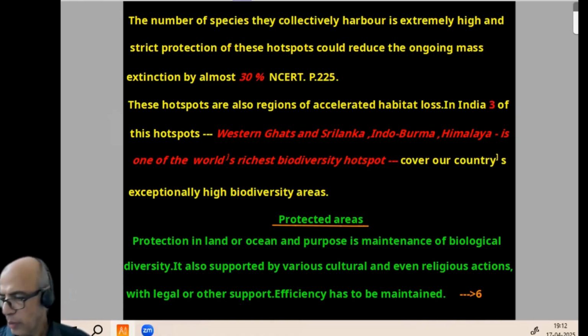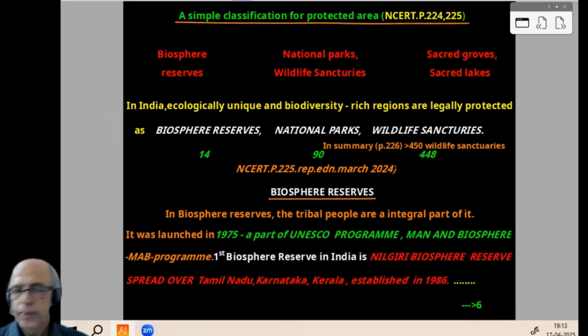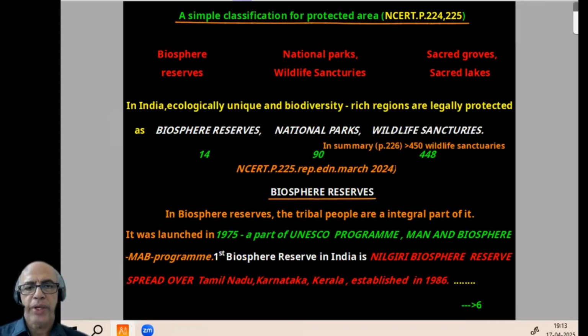I think the idea is clear. Now comes protected areas. See, protection in land or even in ocean. The purpose is maintenance of biological diversity. It is also supported by various cultural and even religious activities with legal or other support. Efficiency has to be maintained, then only the system will work. Now, a simple classification for protected areas, NCERT page number 224-25: biosphere reserve, national parks, wildlife sanctuaries, sacred groves, sacred lakes. So this is the next topic we have to discuss.